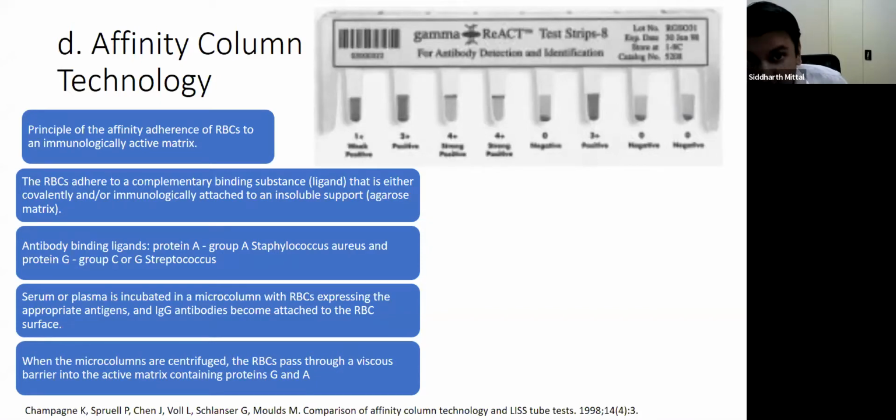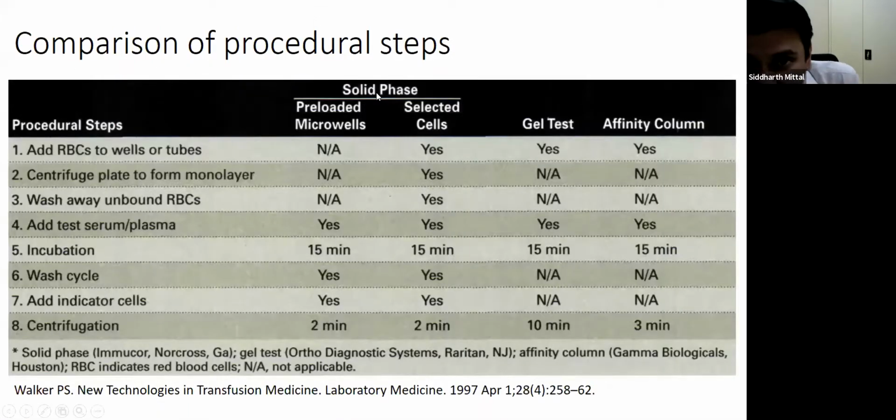So this is in brief the various technologies. I will now compare the procedure steps. So solid phase uses selected cells, which in this case means we'll use donor cells to coat the wells, and gel and affinity. So addition of RBC is required in all the methods.